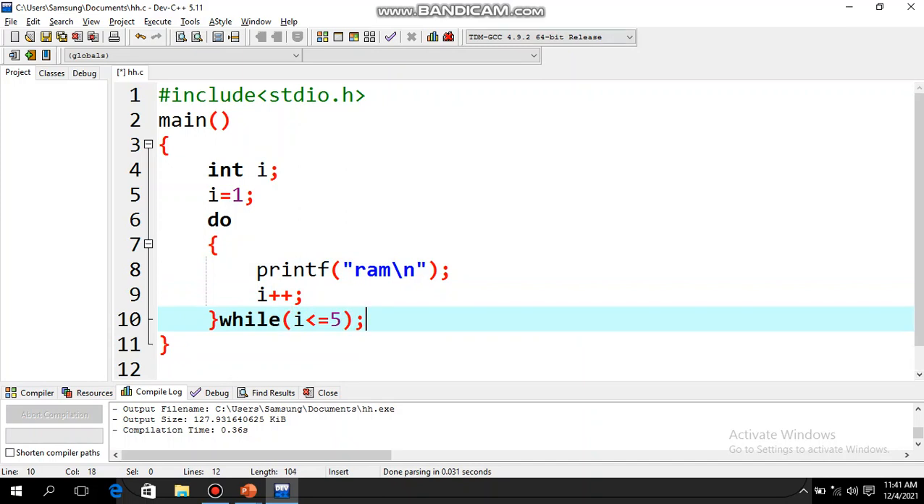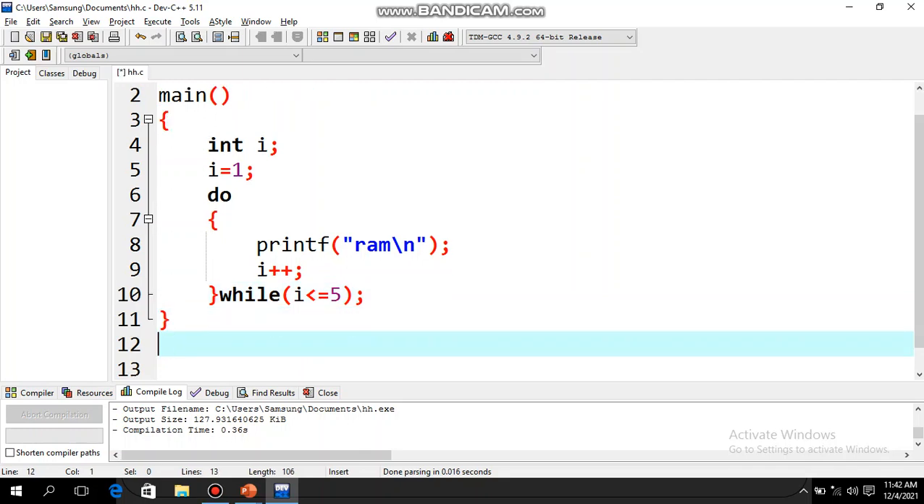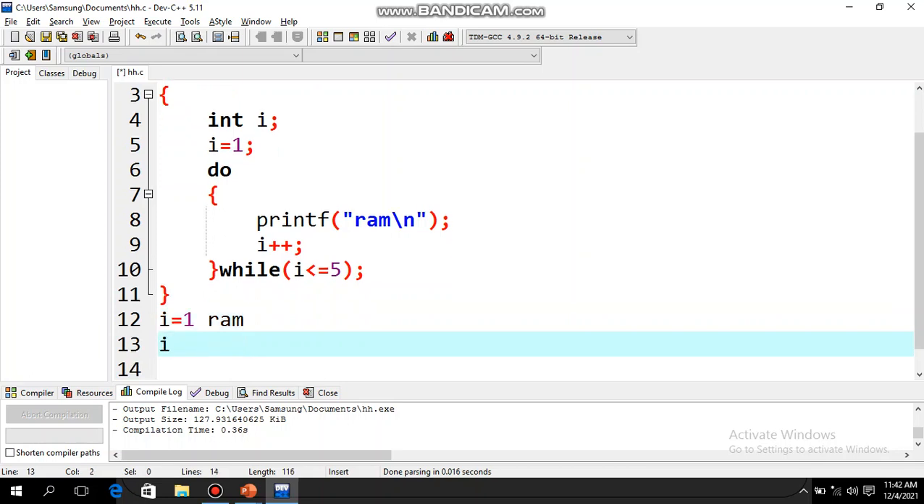It is exactly the same, the inside part is exactly the same as what we did in while, just here we write do first and while at last. So just save it. I'm not going to explain how the loop is running because I already did it in the while loop, but if you still want, let me explain once. So first here i is equal to 1. Now do. Here I am going to print Ram. Then I am going to increment the value of i. So now i is equal to 2.